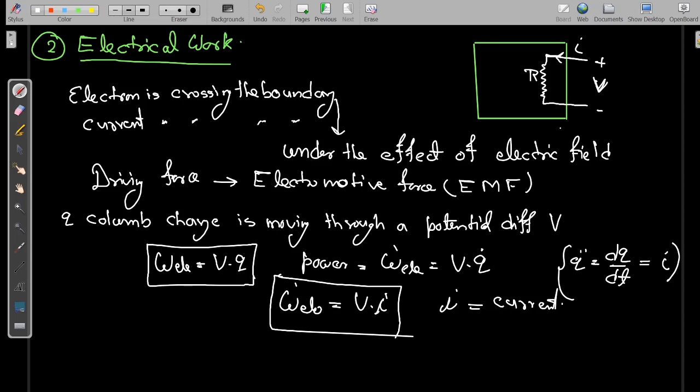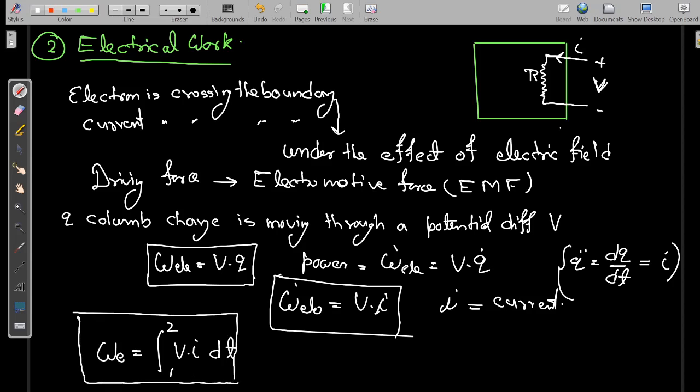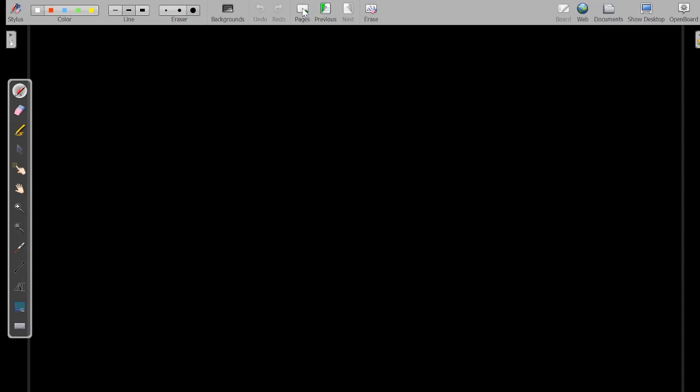If you want to find out the work done for a particular span of time, then W E is equal to the integral of VI with respect to time. Okay, so that's it for electrical work. This you have already studied in your 11th or 12th. Okay, next is